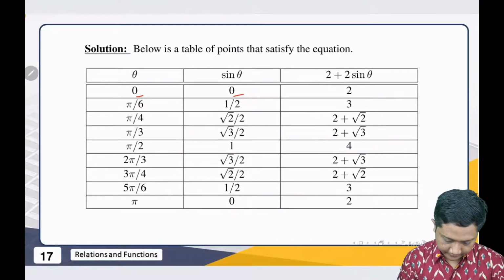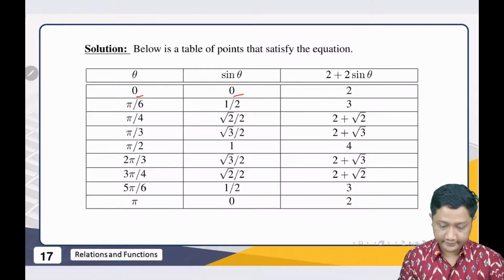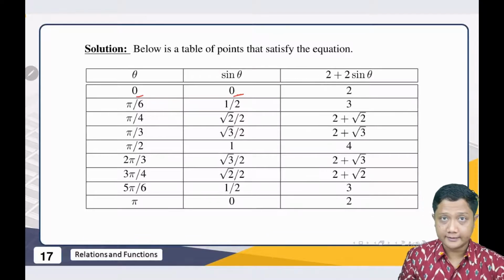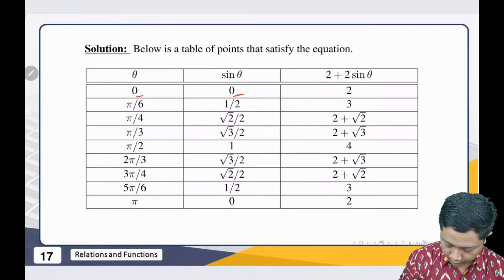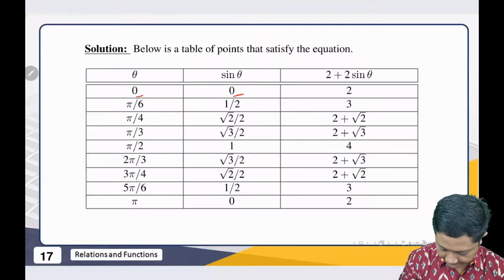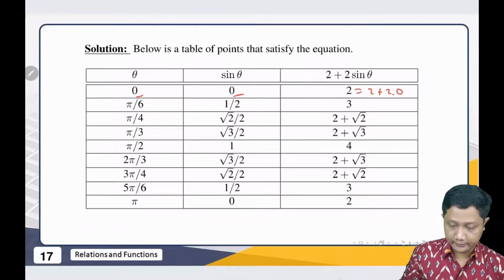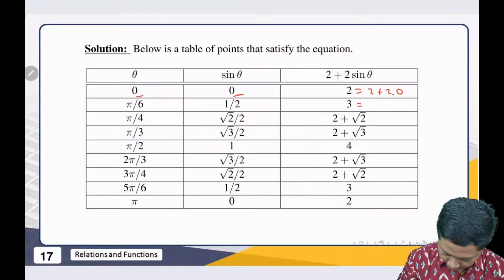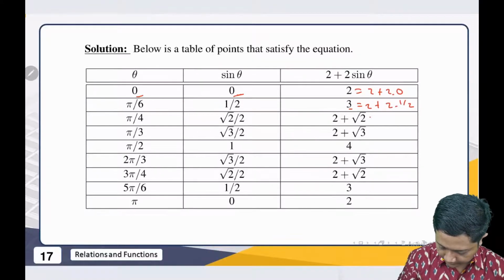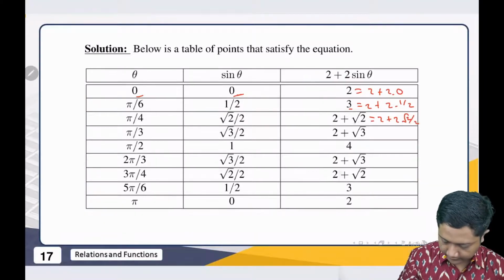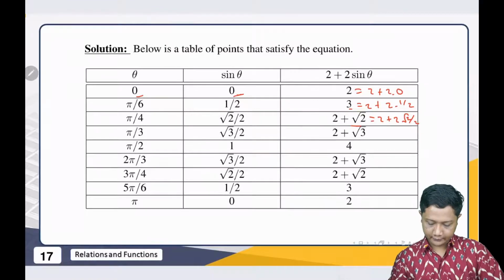For example, when theta is equal to 0, sine 0 is 0, right? So we have 2 plus 2 sine theta, so 2 plus 2 times 0. So we get this, and this one comes from 2 plus 2 times half, we get 3. This one comes from 2 plus 2 times square root of 2 over 2, then we get 2 plus square root of 2, and so on.